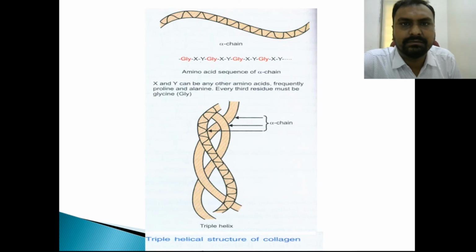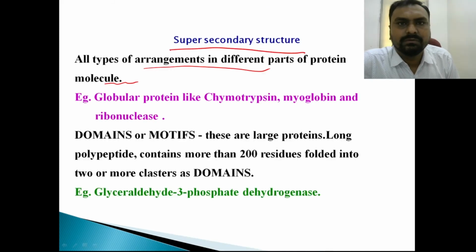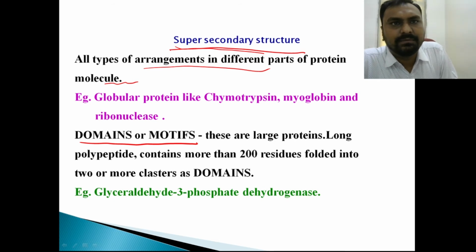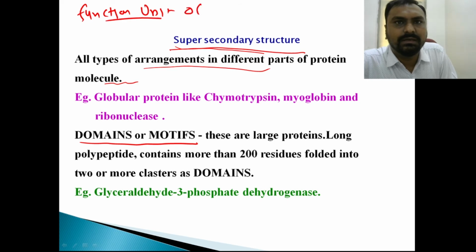Then triple helix, as we will discuss in detail in the collagen lecture: every third amino acid is glycine, and X and Y are hydroxyproline or hydroxylysine. It is made up of 3 alpha chains which are joined together by hydrogen bonds. So in super secondary structure, there are domain and motif. A domain is a functional unit of the protein, and it is made up of many super secondary structures.